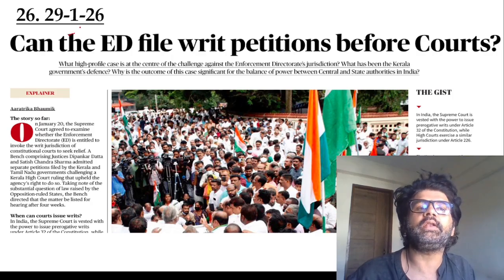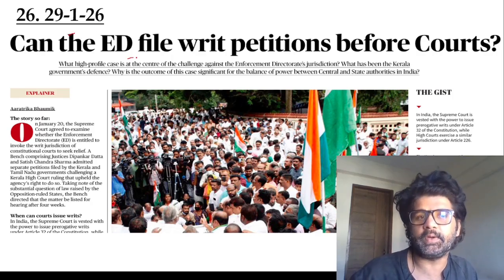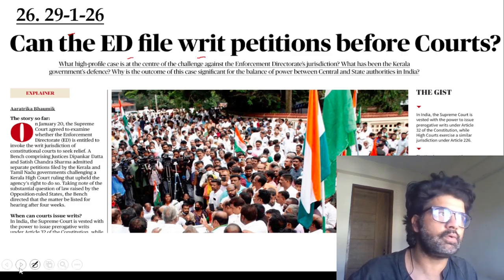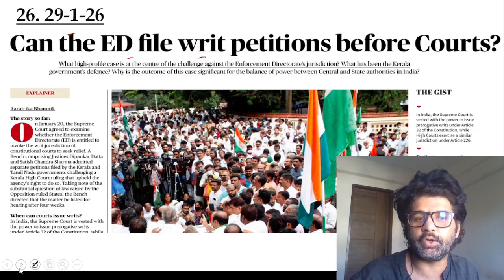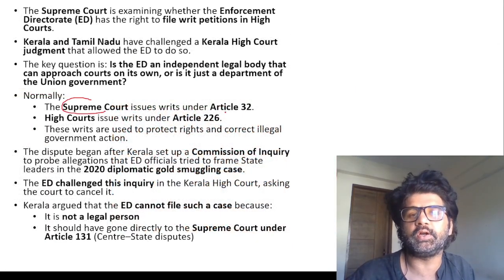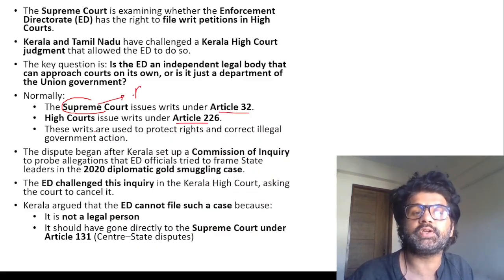26th article, 29th January 2026, this article appeared. Can ED, Enforcement Directorate, file a writ petition? Writ petition, like writs: habeas corpus, mandamus, certiorari, quo warranto, prohibition. Writ jurisdiction: the Supreme Court has writ jurisdiction under Article 32, High Court under 226. The Supreme Court has writ jurisdiction for fundamental rights. High Courts have writ jurisdiction for fundamental rights as well as legal rights.